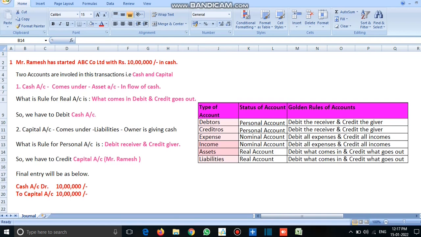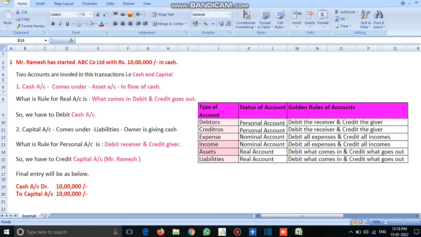So if we see the asset rule in the golden rules, it says debit what comes in, credit what goes out. Since cash is coming in, we have to debit cash account. Hope it's clear. Now second one, capital account. Capital account comes under liabilities because the owner is giving cash to the company. The company is liable to pay the owner. Since he is the owner, the rule for personal account is debit the receiver, credit the giver. Here we are getting benefit from the owner, so we have to credit capital account.